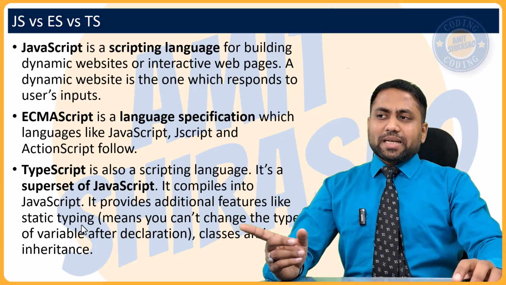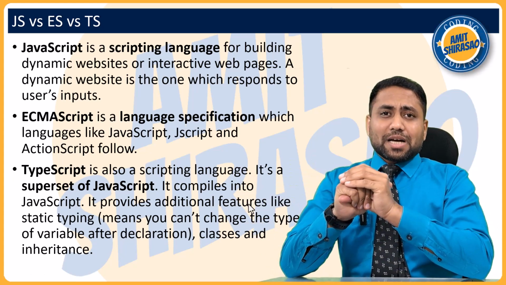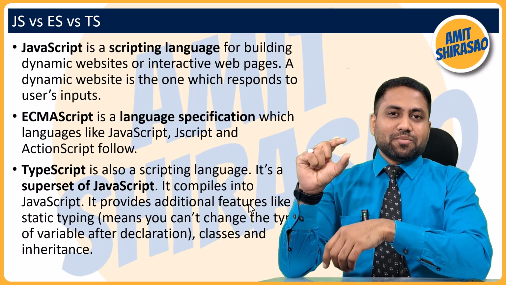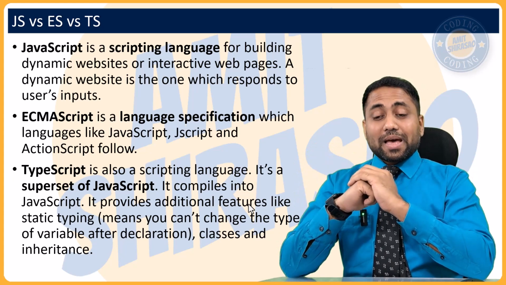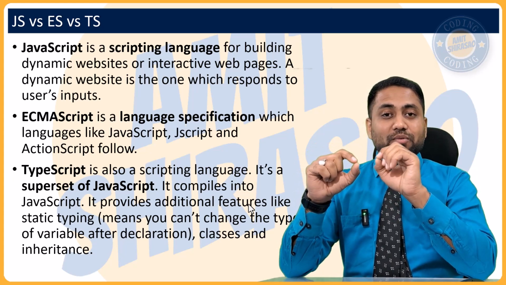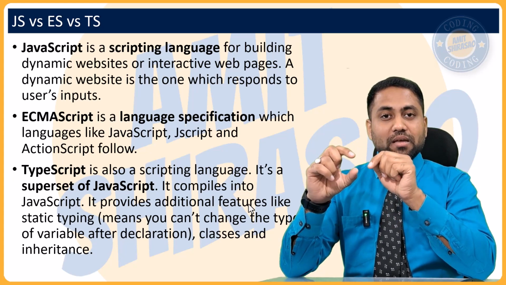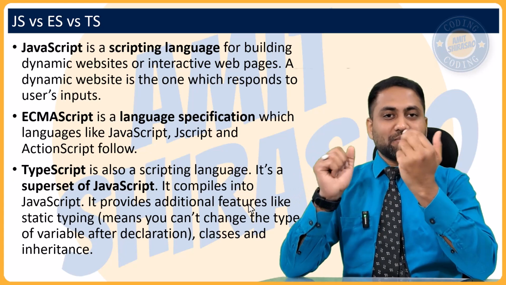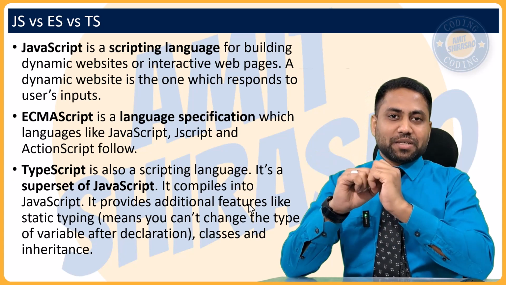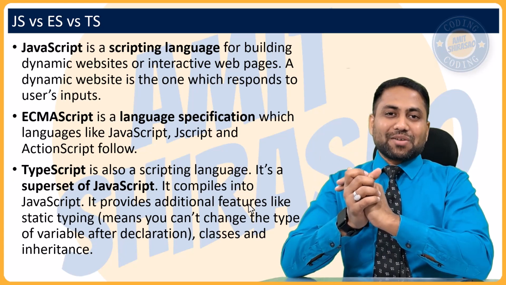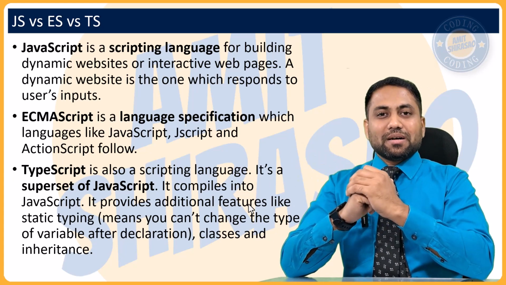Okay, what is static typing, by the way? Static typing means, again a fun fact about JavaScript: suppose you make a variable a equal to 2, then the type of the variable is a number. And then when you say a is equal to Amit, a string, immediately the type of a gets changed to string, and it accepts that value also. So there is no static typing, there is dynamic typing in JavaScript. So the type of the variable changes dynamically based on the value that you assign to it.